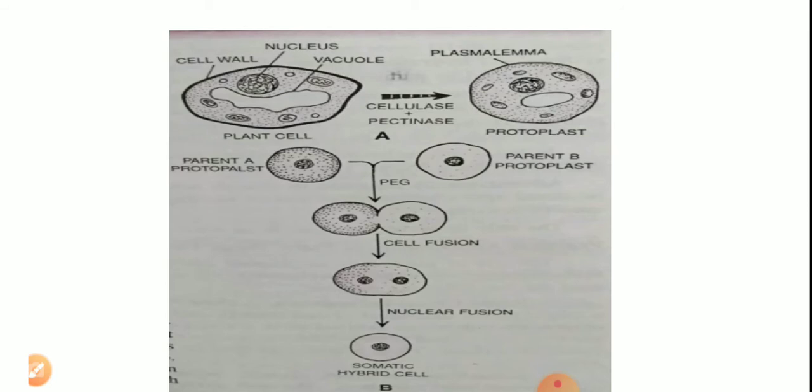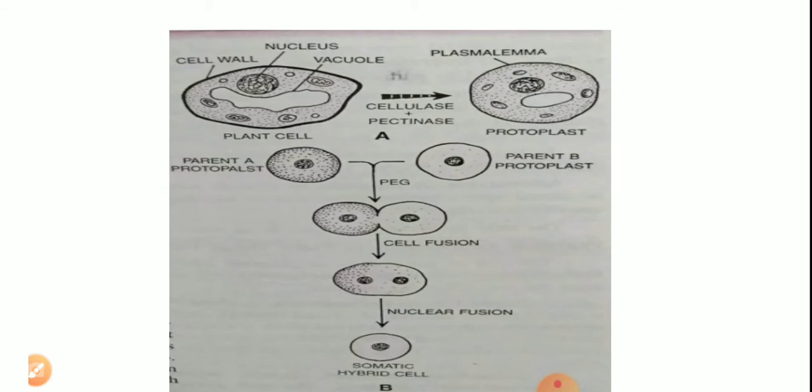It was Carlson and his associates, that is his collaborators, who first produced an interspecific somatic hybrid between Nicotiana plants, of two species, Nicotiana glauca and Nicotiana langsdorffii.